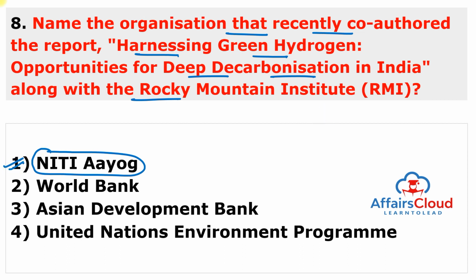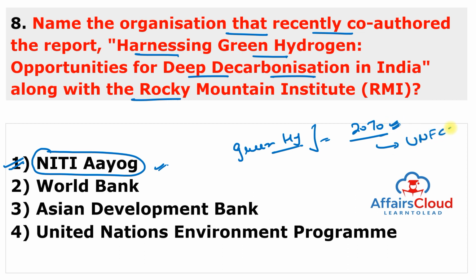So a new report titled Harnessing Green Hydrogen Opportunities for Deep Decarbonization in India, co-authored by the National Institution for Transforming India and Rocky Mountain Institute, provides a way to enhance the emergence of the green hydrogen economy, which is critical for India to achieve its net zero ambition by the year 2070. Because we already have fixed that India will become carbon neutral by 2070 under the United Nations Framework Convention on Climate Change in 2021, which was held at Glasgow, Scotland.